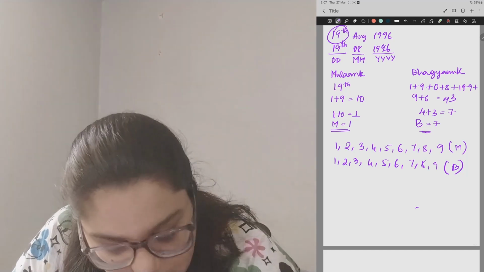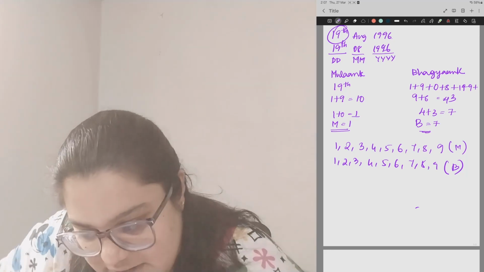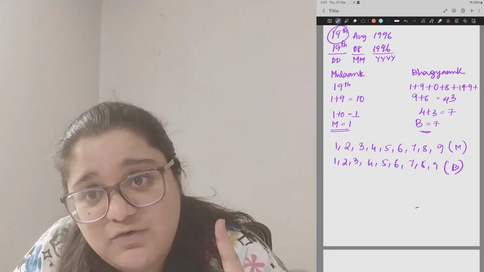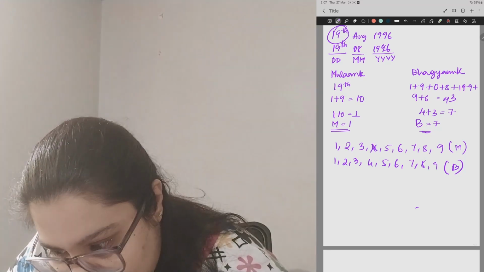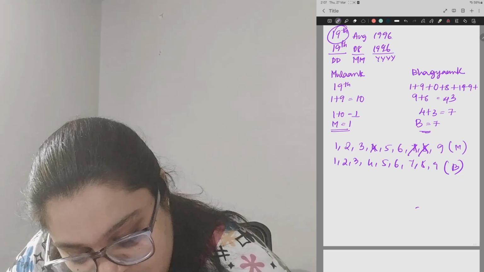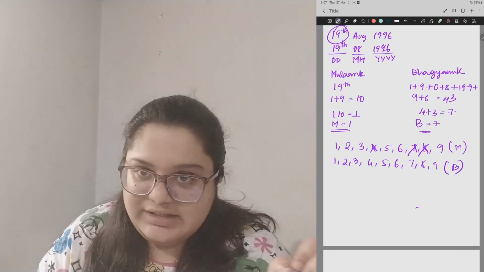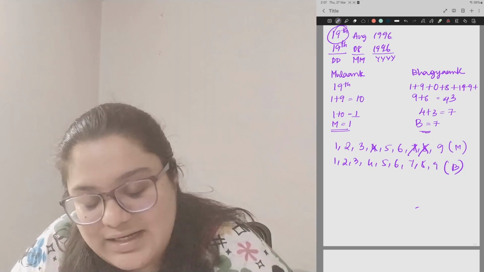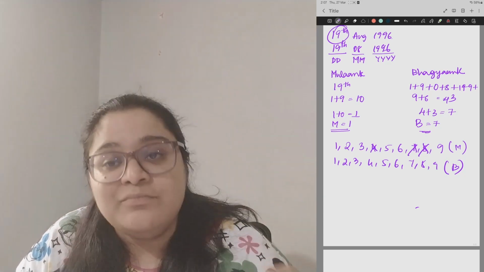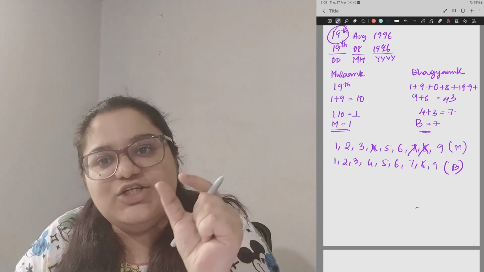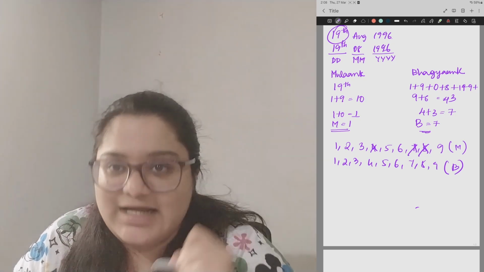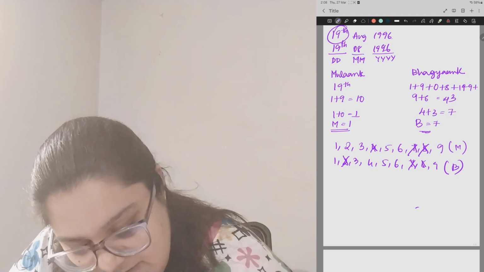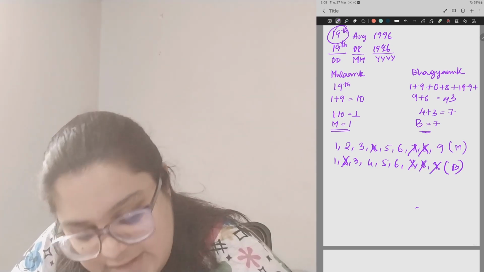Now, like I said, when you look into the chart that you have, the numbers that are either your neutral number or your enemy number for Moolank 1 are number 4, number 7 and number 8. So this is for your Moolank number. Similarly, let us consider your Bhagyank. Now, let us say your Bhagyank is number 7. So for 7, let us identify which are the neutral numbers and which are the enemy numbers and scratch them off. So they are the numbers 2, number 7, number 8 and number 9.